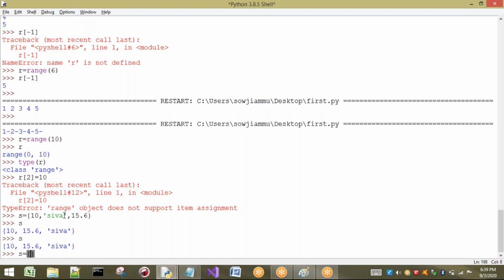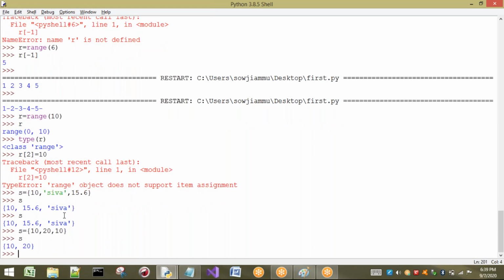So s equal to 10, 20, 10, I am taking. Okay, enter. So what happens here? Duplicates are not allowed here. We will not get any error. Remember one point: you may think that since I told you duplicates are not allowed, a duplicate value cannot be seen there. It will take duplicate values, but it will not print